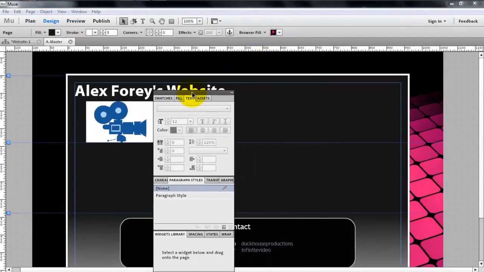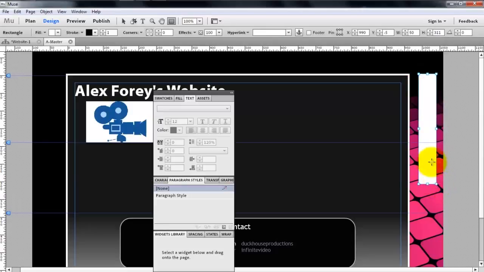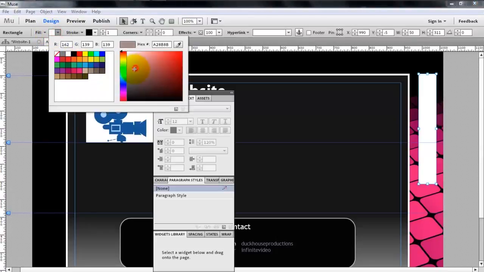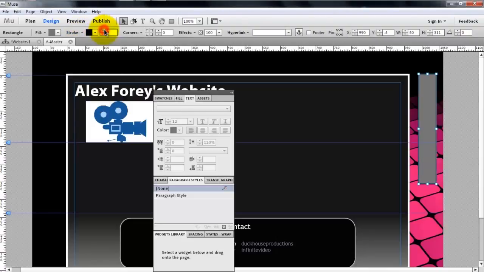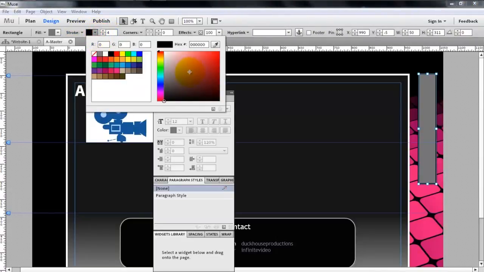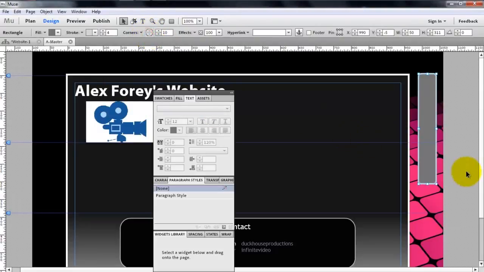So the way we keep items to stay where they are, first of all I'm just going to draw a little box here. And again, fill, kind of light-ish, stroke, like 4, and make this kind of lighter. I want all the corners to be rounded, and I'm going to make this 25, so they're quite significantly rounded.